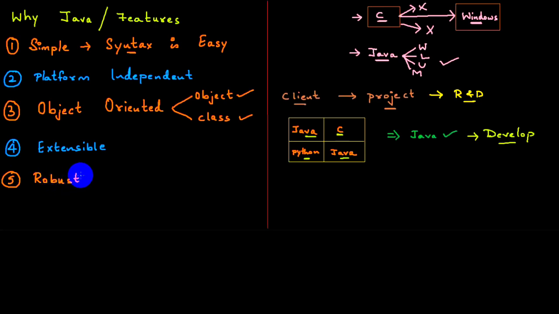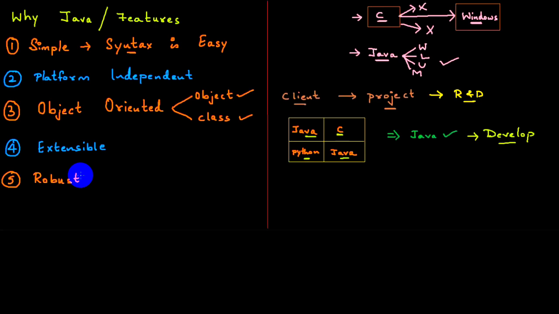Robust means strong. The system will not get crashed, the program will not get crashed. It can handle huge applications. It's very strong here, and even viruses will not affect Java programs that easily, because it's much stronger compared to other languages.